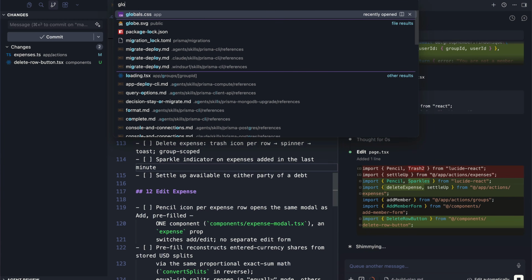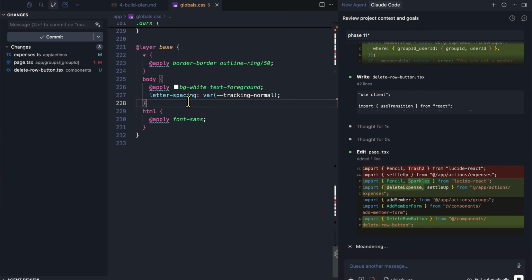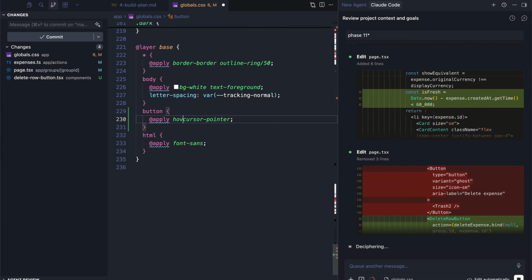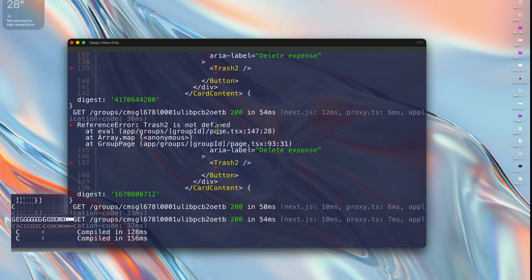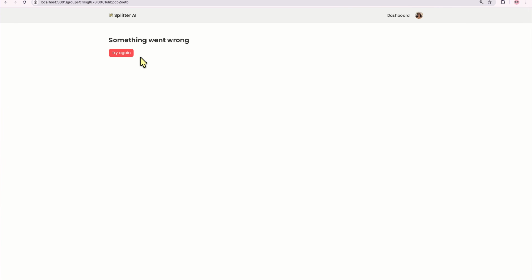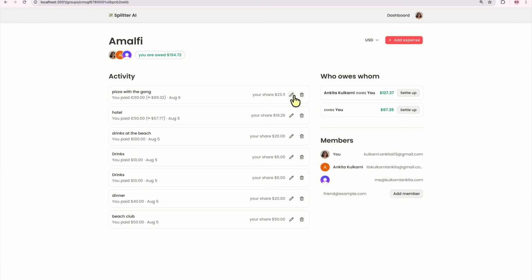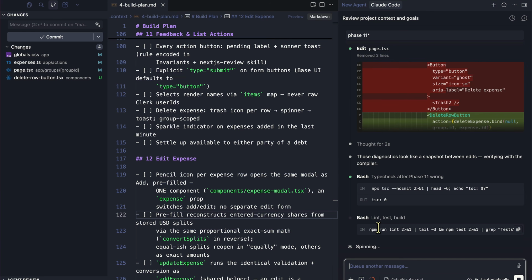While that happens, let's also make one quick change, which is that if it's a button, let's just say on hover, we need cursor pointer, or even in a link. Because right now, we get some other cursor instead of a cursor pointer. Just say yes. There we go. See how the cursor pointer is more visible now? And as it works on it, let's just say yes.